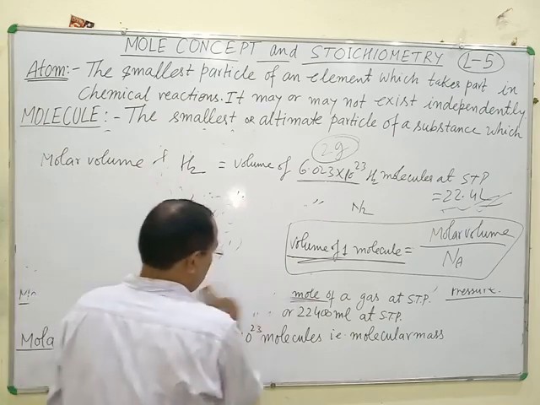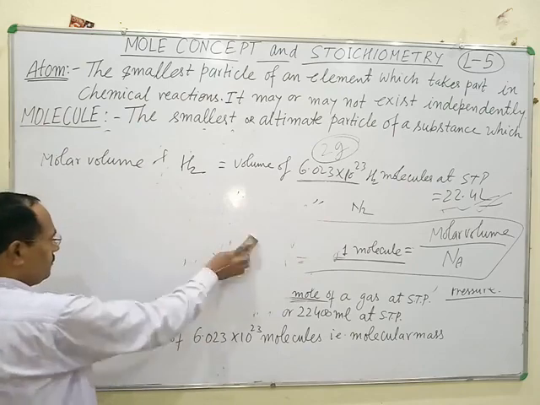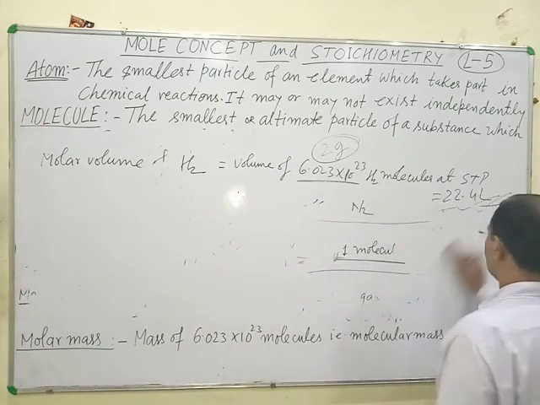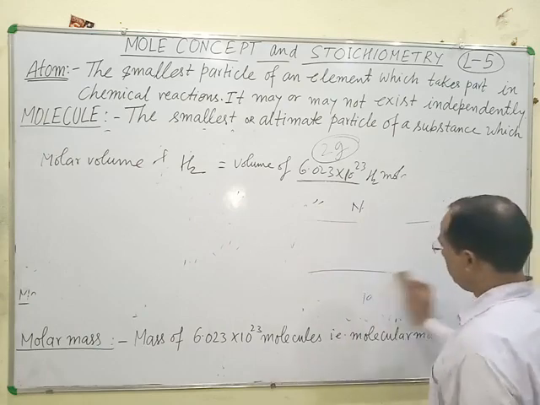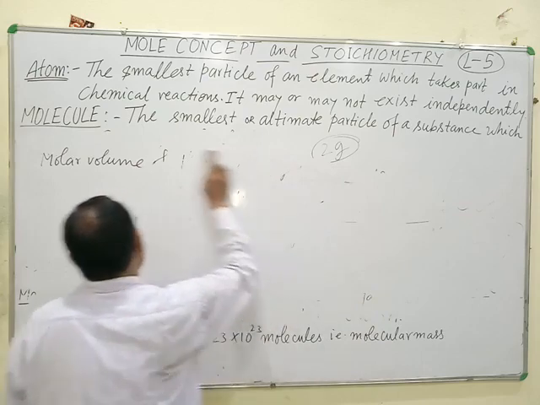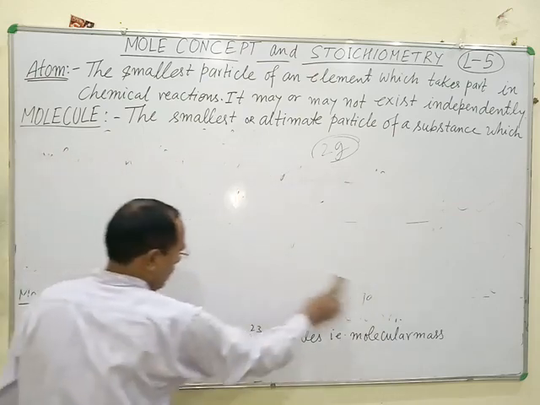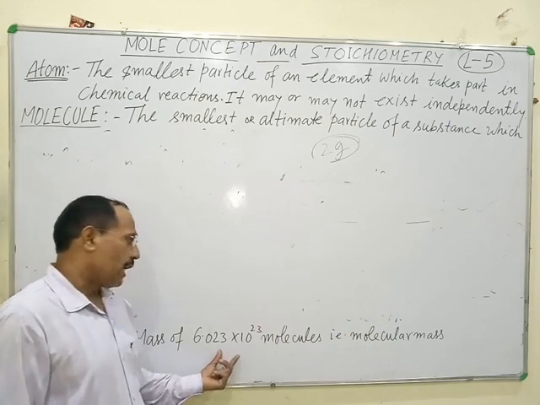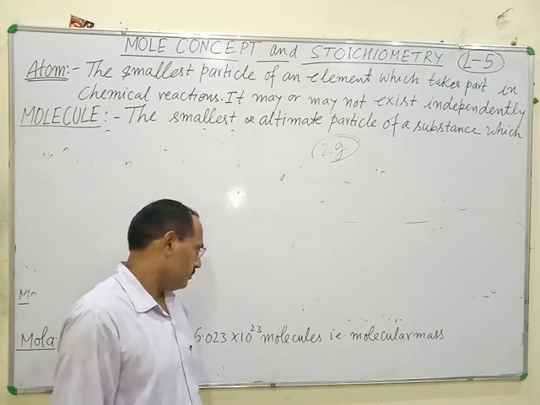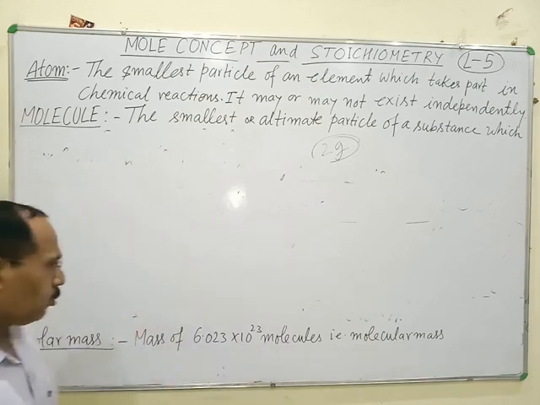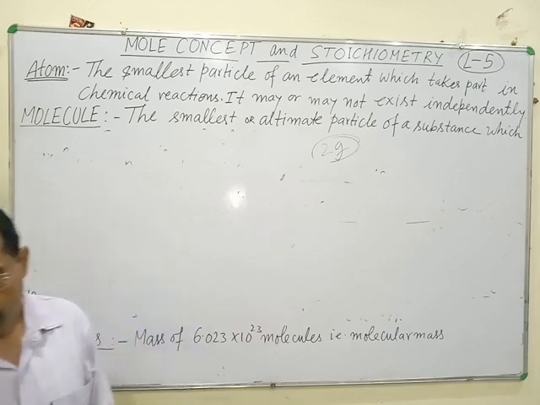Now the molar mass. Mass of Avogadro number of molecules of any substance is called molar mass.